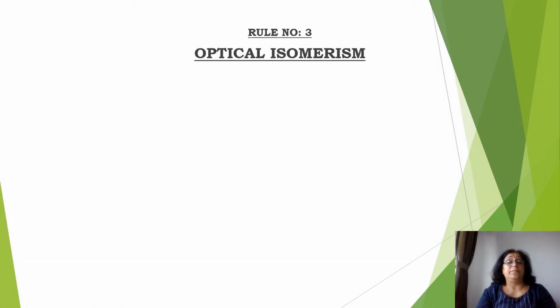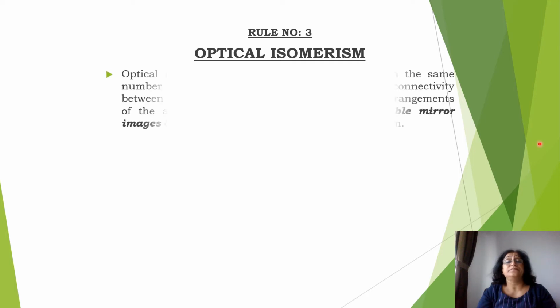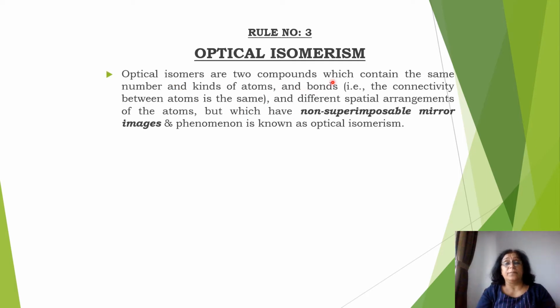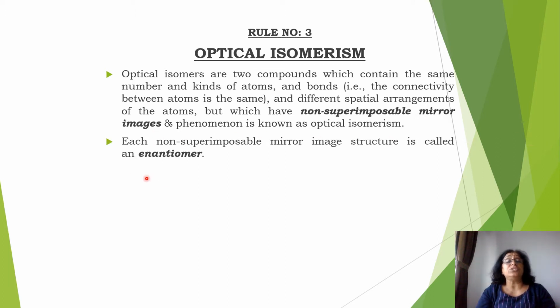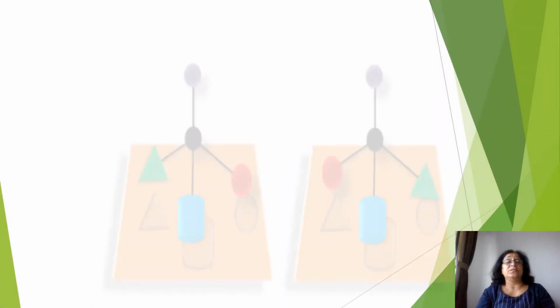Now rule number 3 is optical isomerism. Now see here. What is optical isomerism? Optical isomers are two compounds which contain the same number of atoms, kinds of atoms and similar bonds, but they have a different spatial arrangement of the atoms, and they have non-superimposable mirror images. The phenomenon is called optical isomerism. So each non-superimposable mirror image structure is an enantiomer. Now see here in the example.